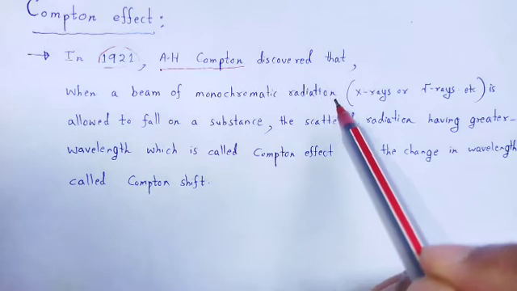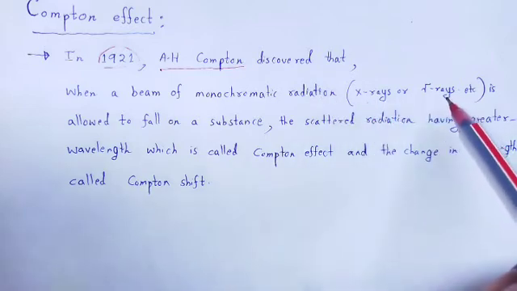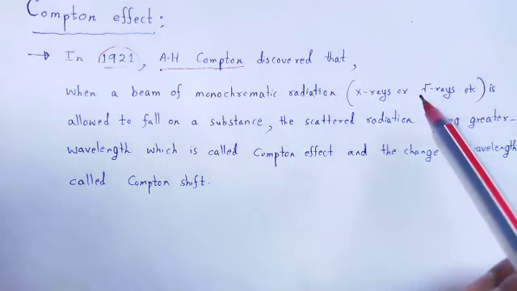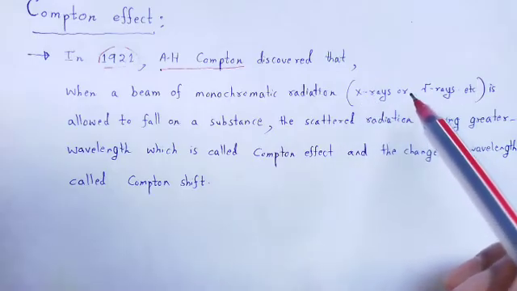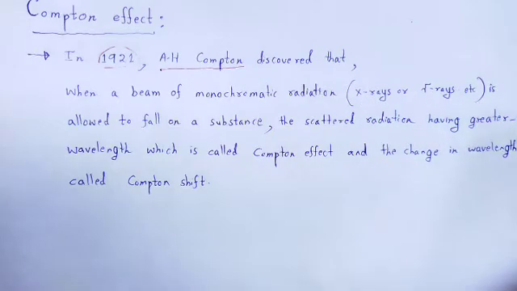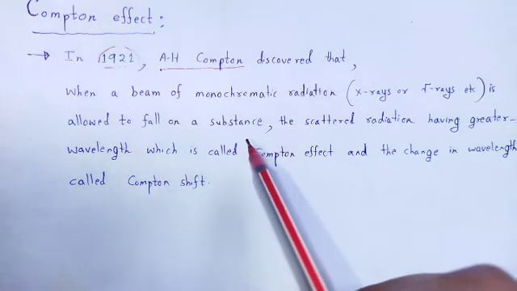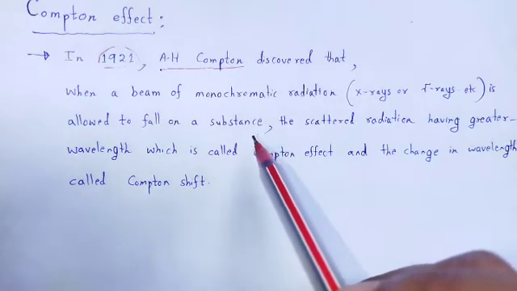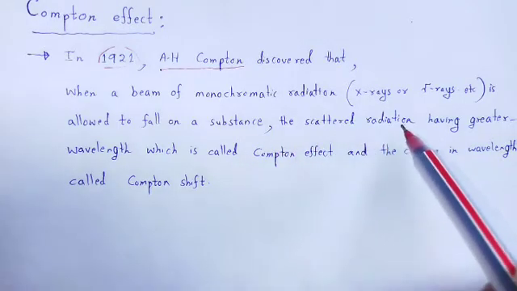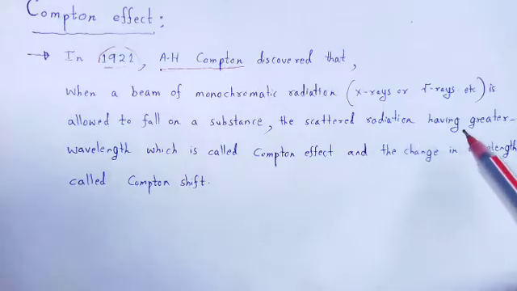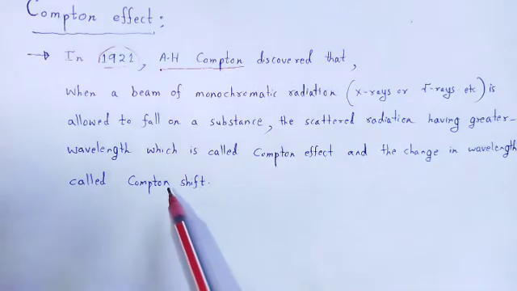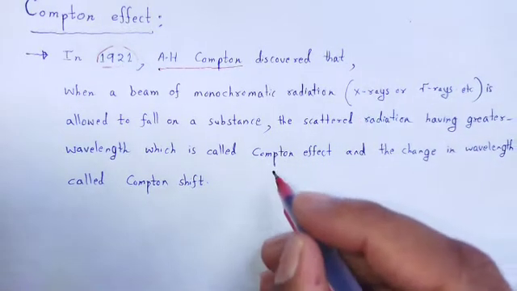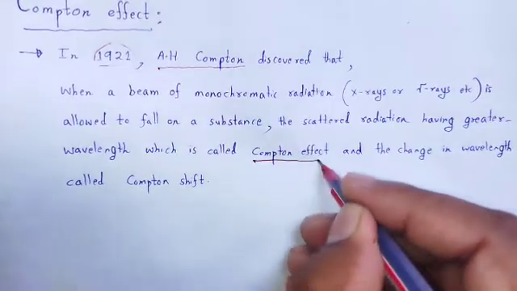So when radiation of high frequency or low wavelength, such as X-rays or gamma rays, is allowed to fall on a substance, the scattered radiation is noticed to have a greater wavelength, which is called the Compton effect.